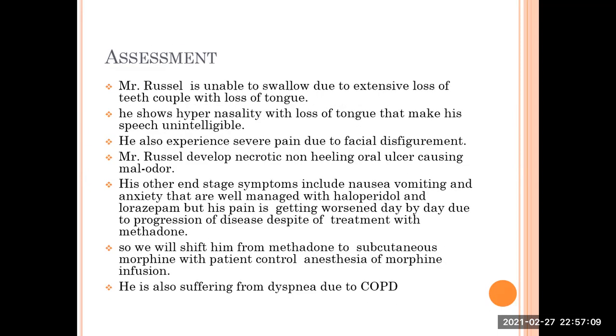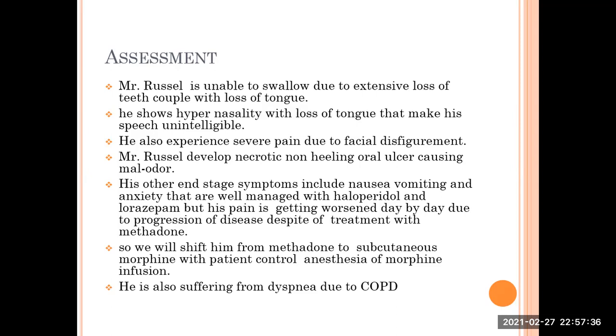Assessment. Mr. Russell is unable to swallow due to extensive loss of teeth coupled with loss of tongue. He also shows hypernasality, that is, air flows through the nose during speech and affects the sound of nose, and with loss of tongue his speech is completely unintelligible. He also experiences severe pain due to facial disfigurement. Mr. Russell developed a necrotic non-healing oral ulcer causing malodor.